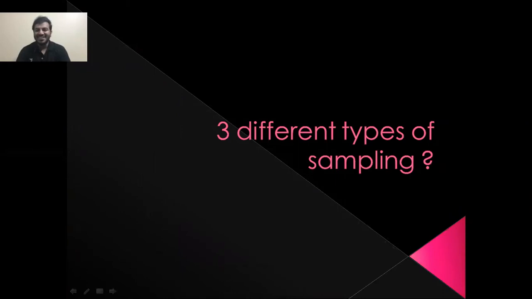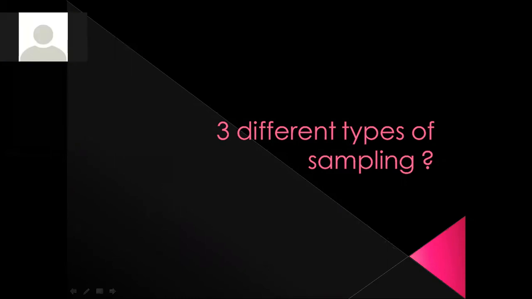Okay, Neha, what are 3 different types of sampling? Three different types. Purposive sampling. I'm not able to recollect. What did you use in your thesis? Okay, you used purposive sampling. Stratified sampling, simple sampling, and cluster sampling. Yeah, done.